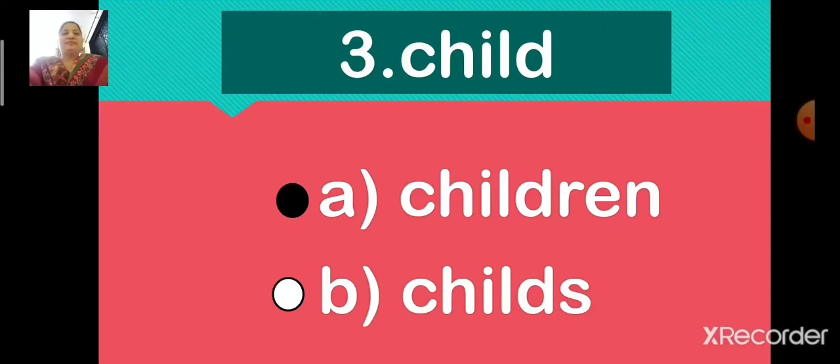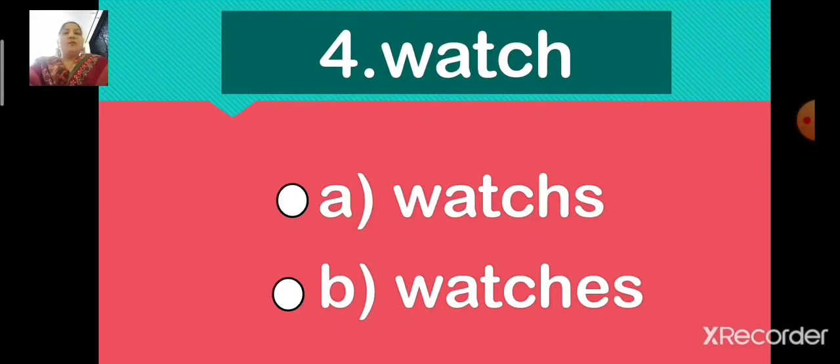Next. Number 4. Watch. W-A-T-C-H. Watch. The options are option A, W-A-T-C-H-S and option B, W-A-T-C-H-E-S. Watches. Now children, which is the correct answer? Option A or option B?